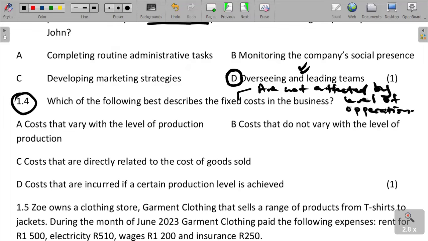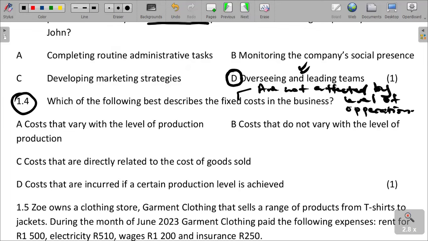No matter how much is produced, fixed cost does not change. Fixed costs are incurred irrespective of whether the business has been in operation or has been closed.